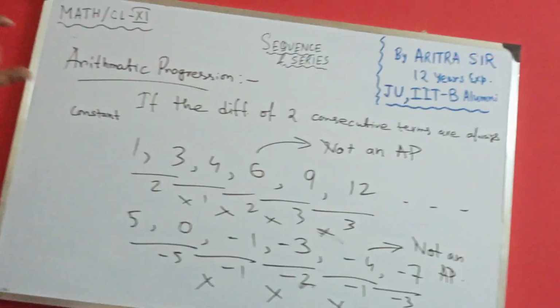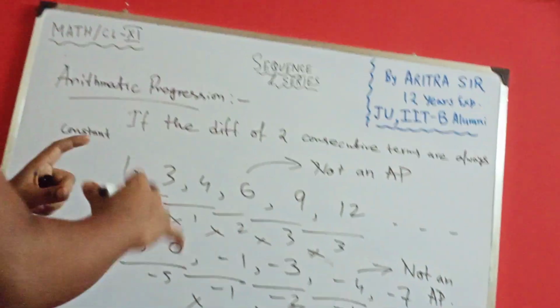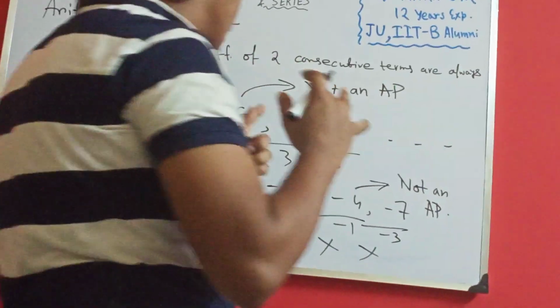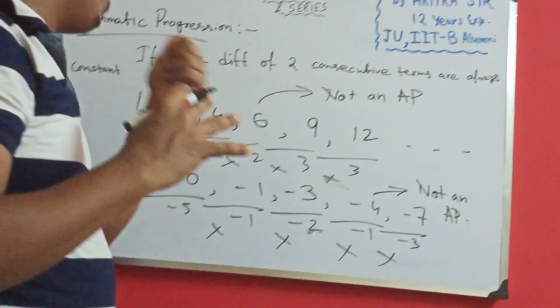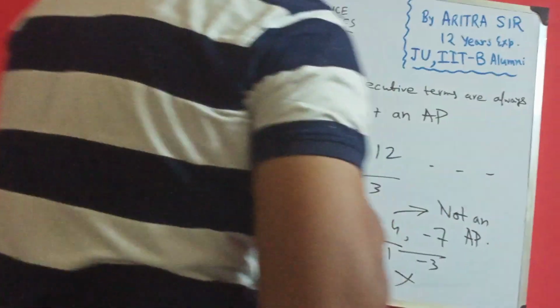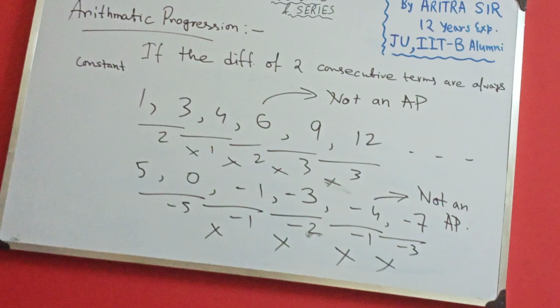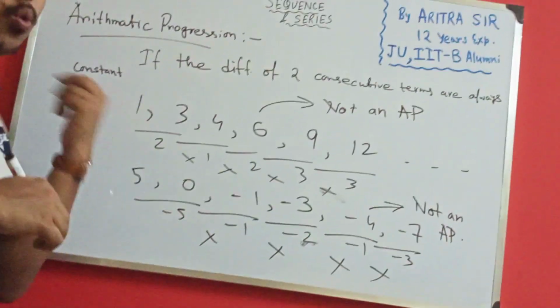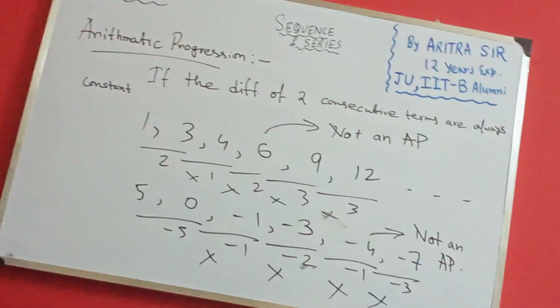So, I believe you guys understand what is AP and what is not an AP. The basic concept is that the difference of consecutive terms should be constant. In the previous one I discussed with you 4 examples which are in AP, and now I discussed 2 examples which are not an AP.